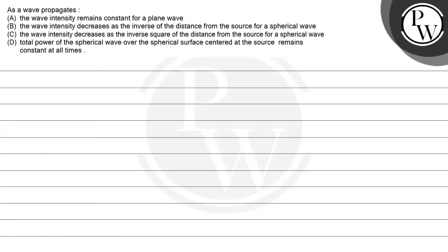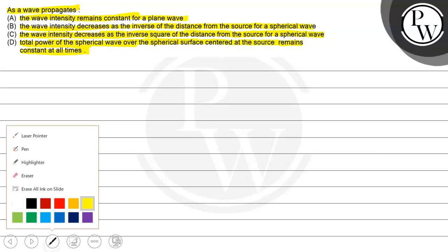The question says that as a wave propagates, the wave intensity remains constant for a plane wave. The wave intensity decreases as the inverse of the distance from the source for a spherical wave. The wave intensity decreases as the inverse square of the distance from the source for a spherical wave. Total power of the spherical wave over the spherical surface centered at the source remains constant at all time. So, we'll solve this question.